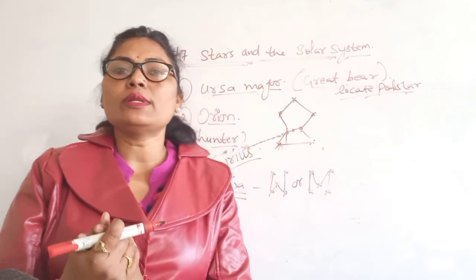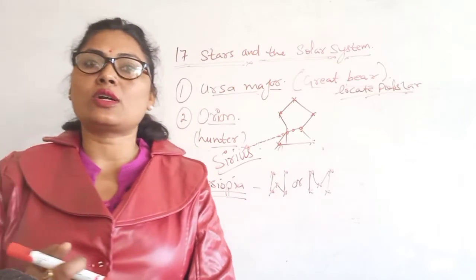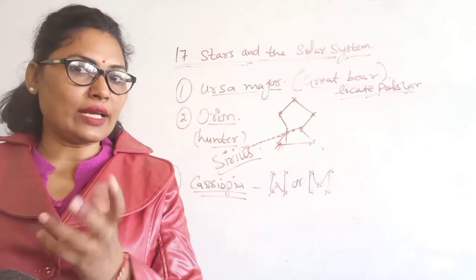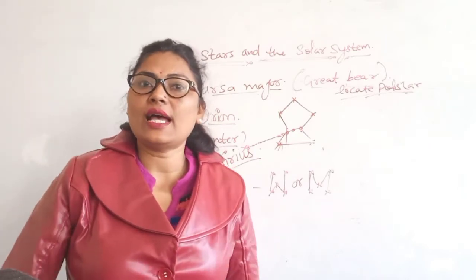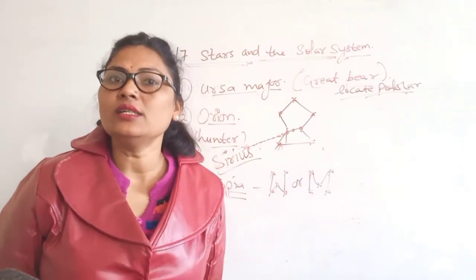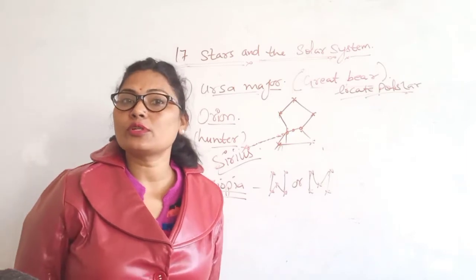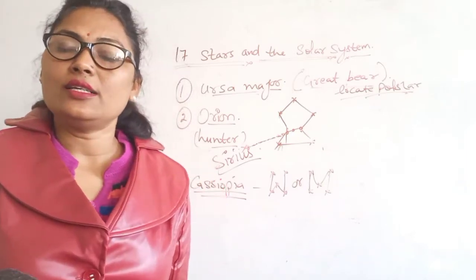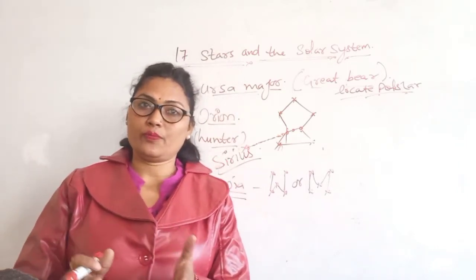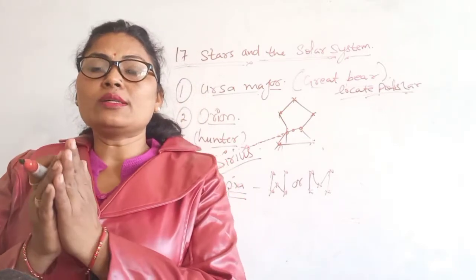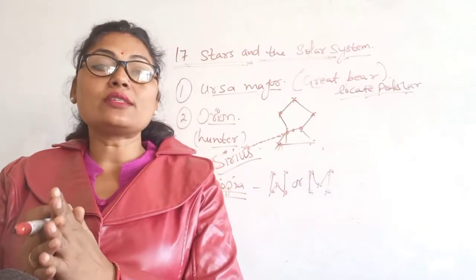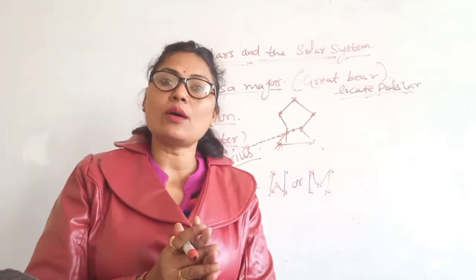So we already know that the moon does not have its own source of light. That's why only one surface reflects the sunlight, and we can see that one surface. As the moon revolves around the Earth, the portion that receives the sunlight changes every day, and therefore the portion of reflected light changes every day. These are known as phases of the moon. When the moon is between the sun and the Earth, we cannot see the moon at all. It is known as new moon, or Amavasya.